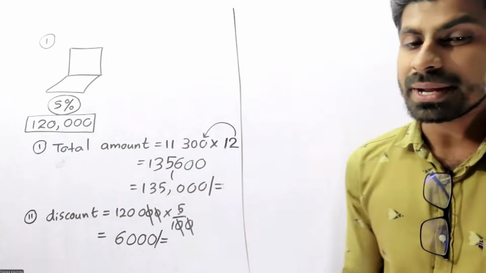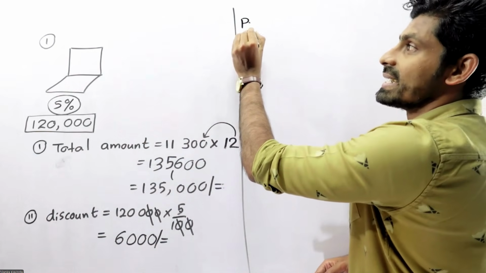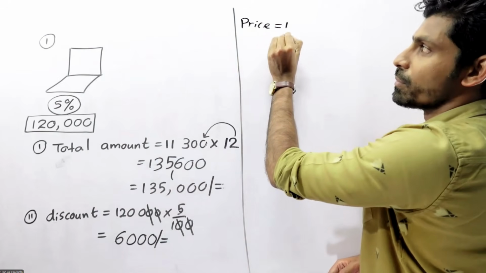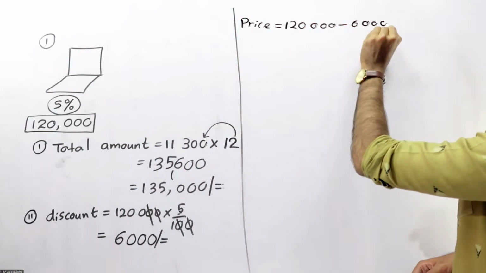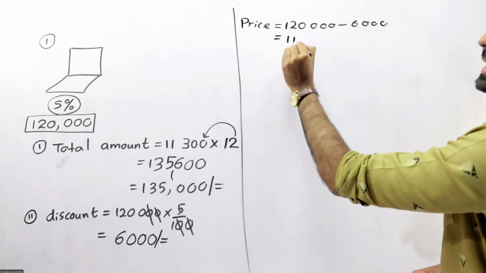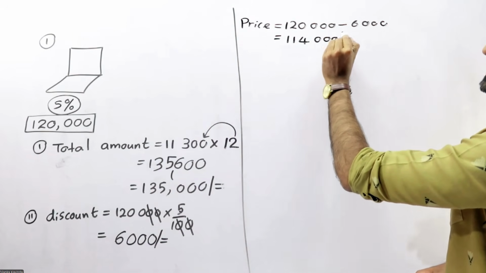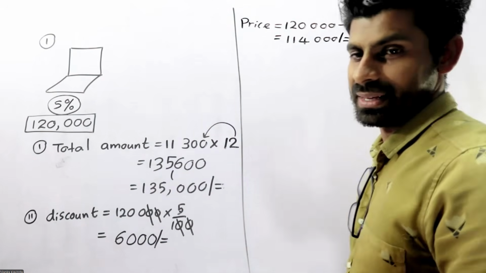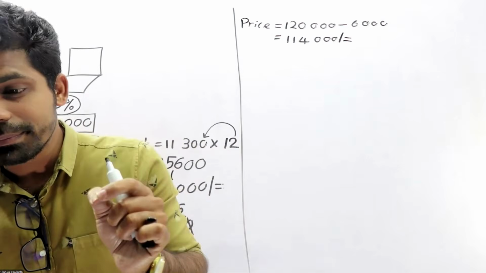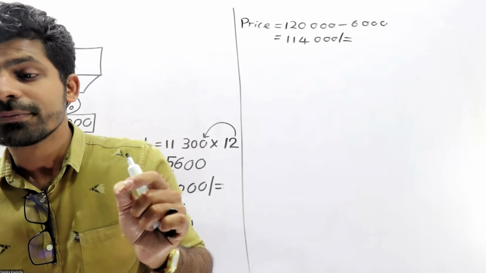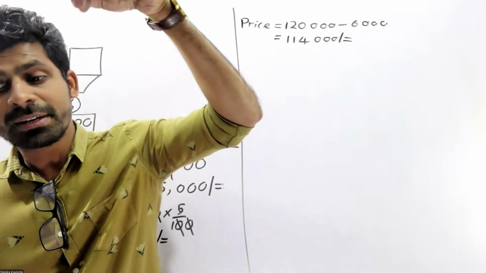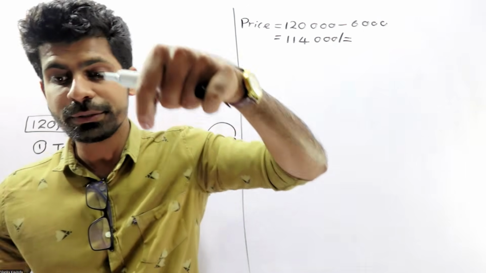Then what is the actual price of the laptop? So let's see the price of the laptop. 120,000 minus 6,000. What is the price? 114,000 is the price of the laptop. So Bhavanta needs to take 114,000 rupees from that financial institute to pay for it.